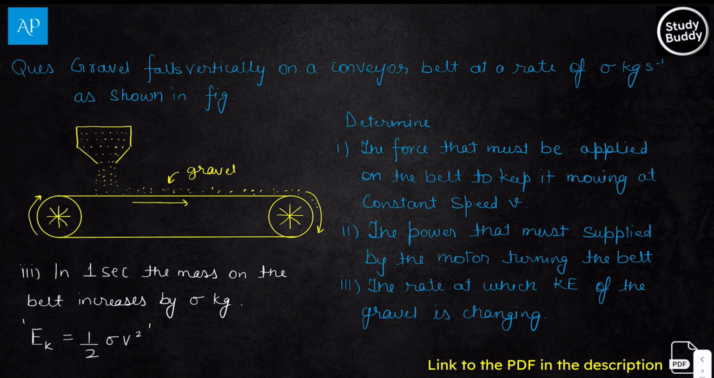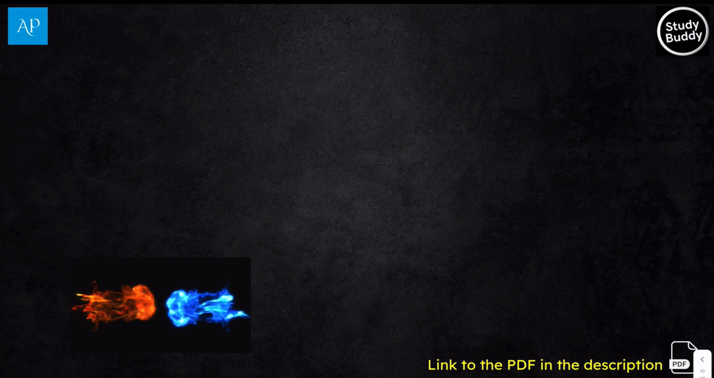Now, in the third part, we need to find the rate at which kinetic energy of gravel changes. How do we get this? Let's assume that in 1 second, the mass on the belt increases by sigma kg. We are framing this assumption based on the information given in the problem: sigma kg per second, so every second sigma kg of mass falls over this belt. As we know the information for mass and time, kinetic energy is half mv square. So, assuming the mass as sigma that falls in 1 second, with the constant speed v, we can figure out the kinetic energy. So I hope this question is clear to everyone. Moving to the next part.